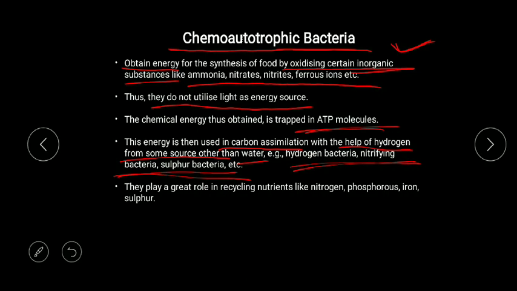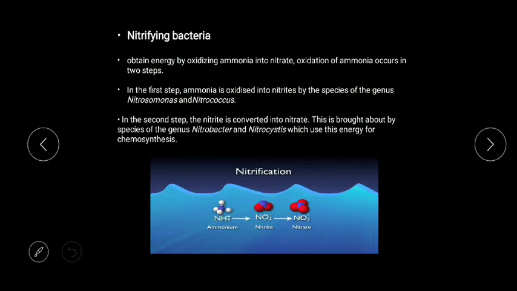Due to which energy flow occurs, and these hydrogen bacteria, nitrifying bacteria and sulfur bacteria carry out nutrient cycling. This is one of the important statements: they play a great role in the recycling of nutrients like nitrogen, phosphorus, iron and sulfur. And this is again one of the important questions which was asked earlier. So please remember, the bacteria which carry out recycling of nutrients are nothing but chemosynthetic or chemoautotrophic bacteria.